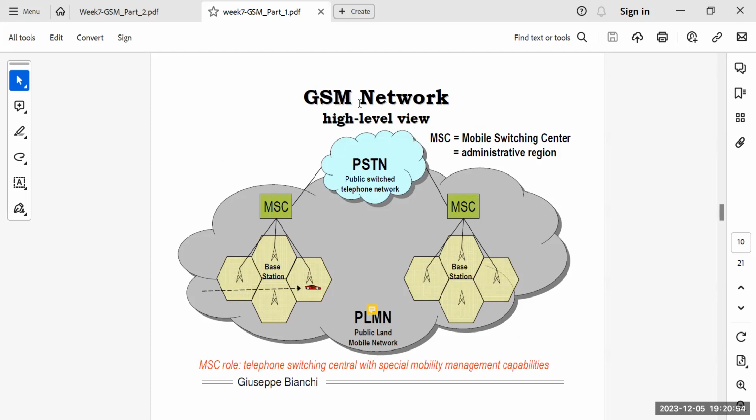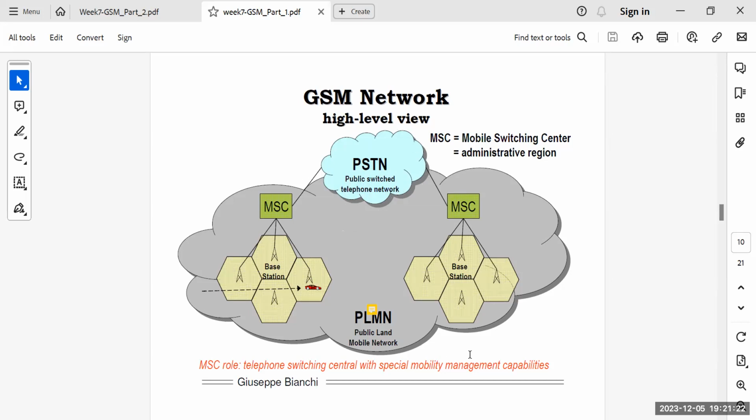So as far as GSM network is concerned, this is basically the high level view of that. In this middle cloud, you are seeing that PSTN. PSTN is basically public switch telephone network. We have already covered this topic of PSTN, right? It's sort of your telephone system, or the PTCL telephone that you use at your home. That is basically the PSTN network, right? So that is basically the PSTN network's cloud.